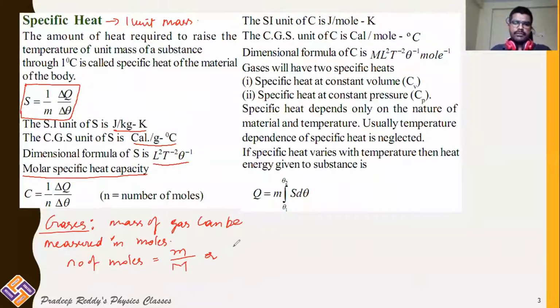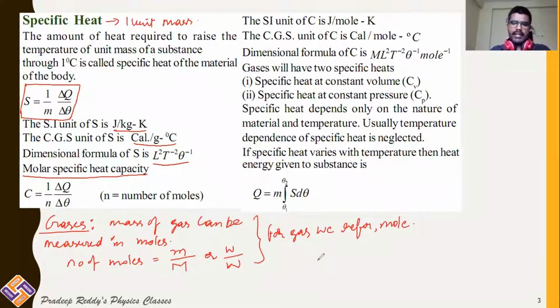So mass by gram molecular weight gives you number of moles of the substance. Usually, for gases, we refer to mole: 1 mole of gas, 2 moles of gas, 10 moles of gas, 100 moles of gas.